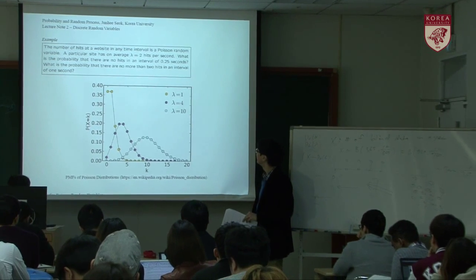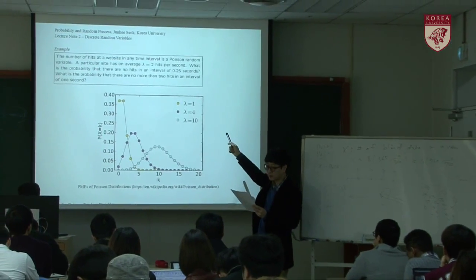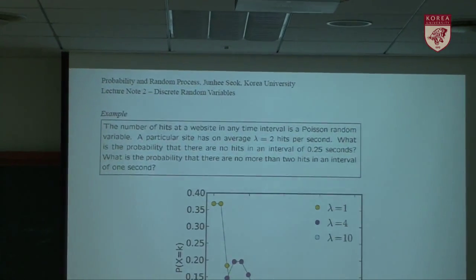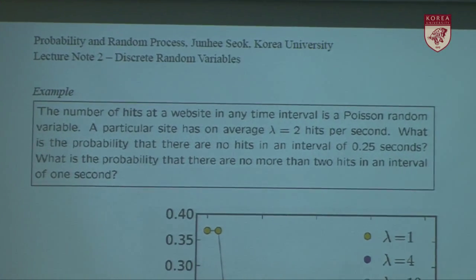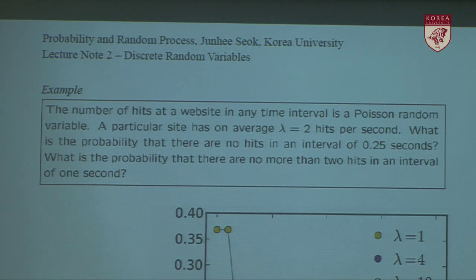So let's look at this example. The number of hits at a website in any time interval is a Poisson random variable. A particular site has, on average, 2 hits per second.